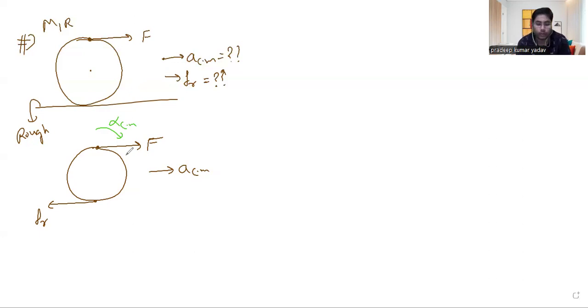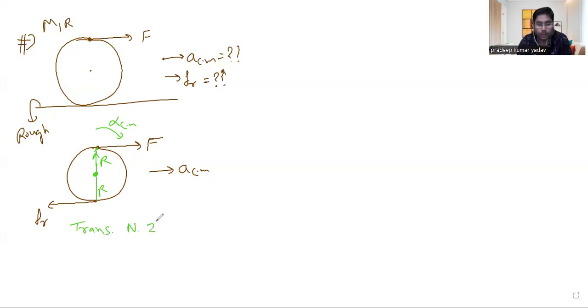Angular acceleration will also be there, right? So in that case, this is for me as the center, and the radius is r everywhere. So we have to apply Newton's second law to find out the unknown values like acceleration or the friction. First of all, I'm going to apply translational Newton's second law.